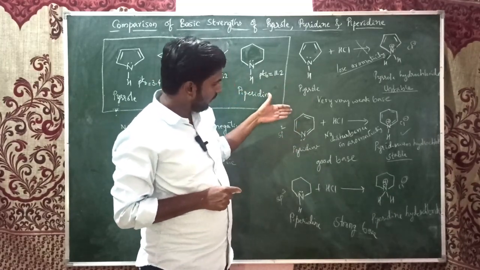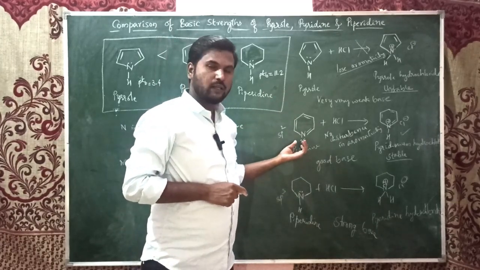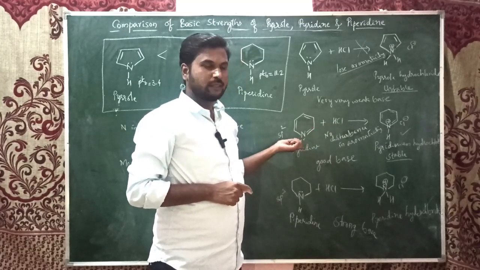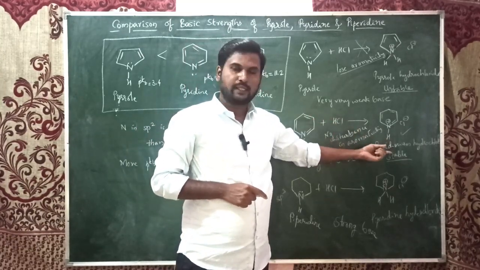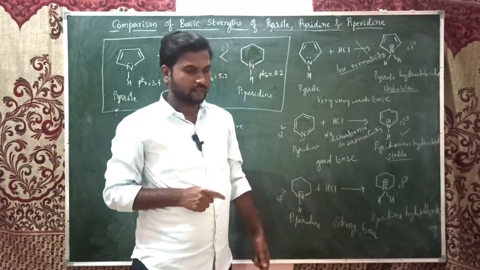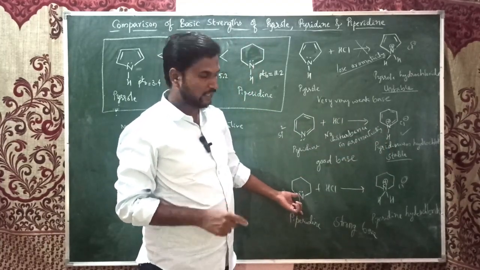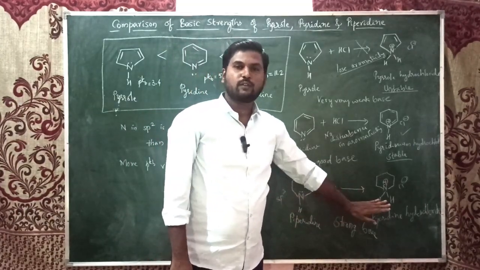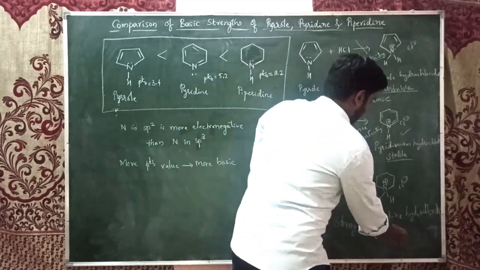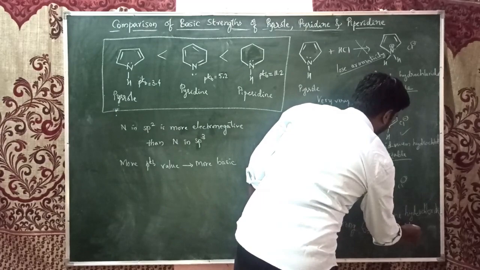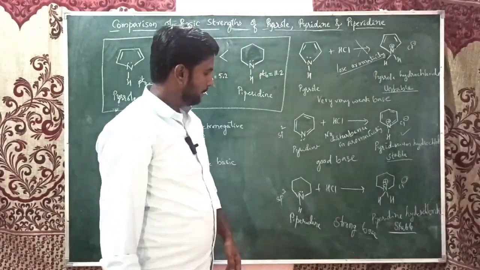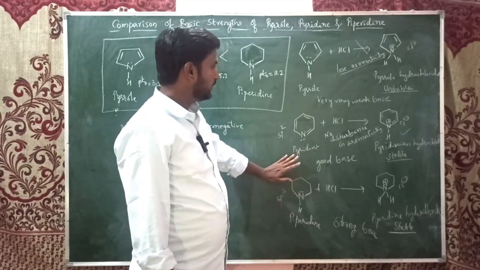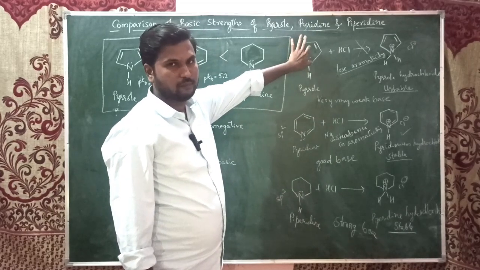basic. And in the case of pyridine, these electrons are easily available, so it can easily accept the proton and form a stable pyridinium hydrochloride. Here also it is very easy, like it is a secondary amine. It can easily take that proton and form one of the more stable salts, piperidine hydrochloride. Okay, this is about Bronsted theory. These are good Bronsted bases. This is not a good Bronsted base.